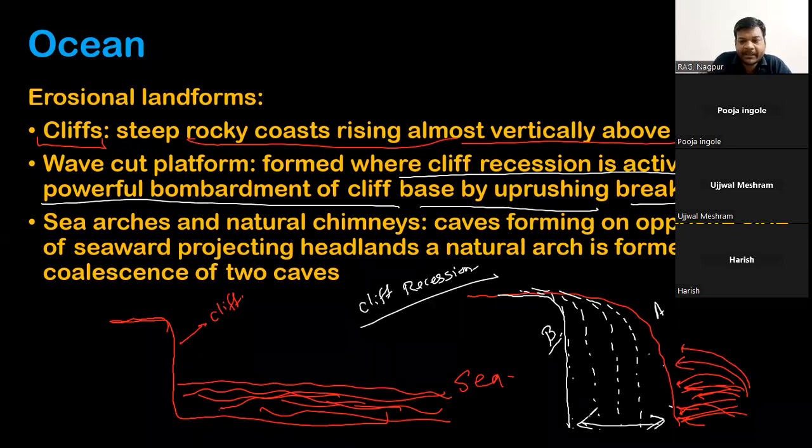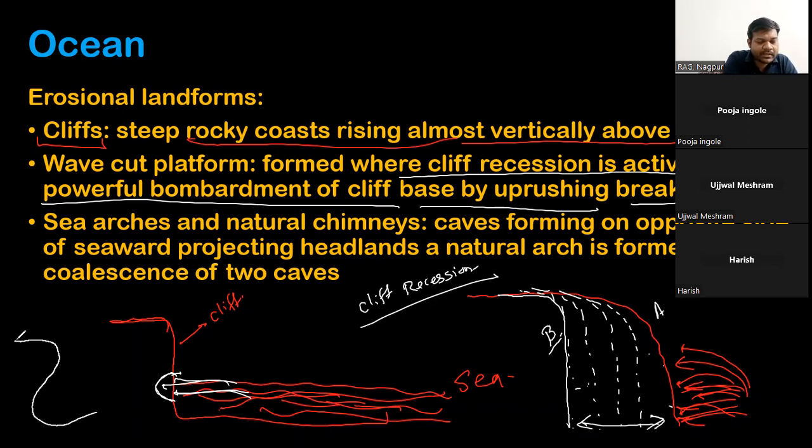The wave cut platforms will be formed here, at this area. The waves will strike that area, so the wave cut platforms form like this.